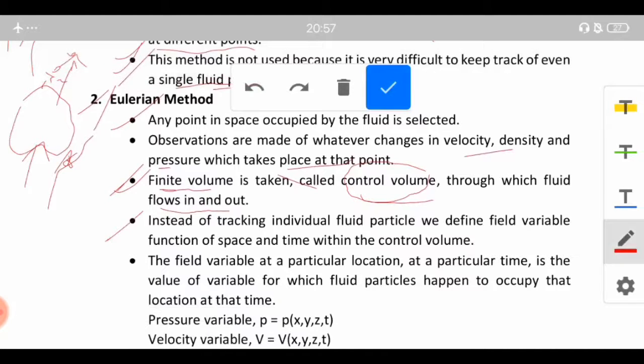Instead of tracking individual fluid particles, we define field variables as functions of space and time within the control volume. So instead of tracking one single fluid particle, whatever control volume we have, we define it with respect to space and time variables, right?